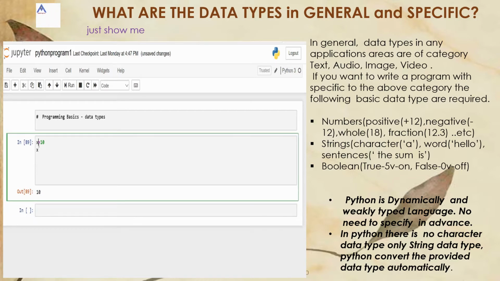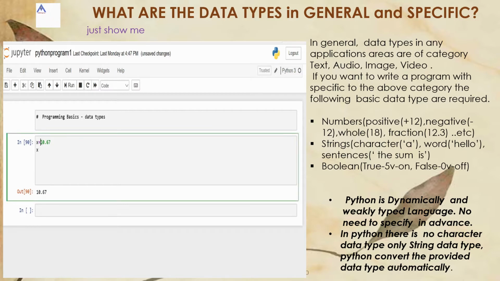Now let us see x equal to 10.67. How will Python take the value of x, because we have not defined the type of the value? So let us see how Python will interpret this. Python will automatically interpret x as a float value and display the output.